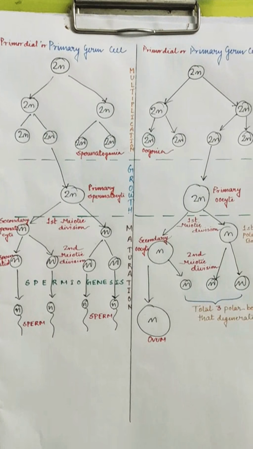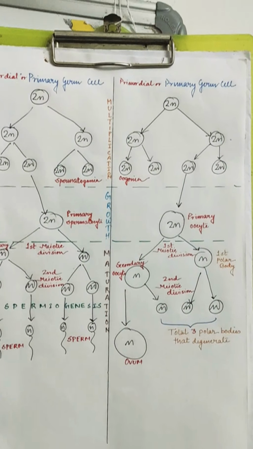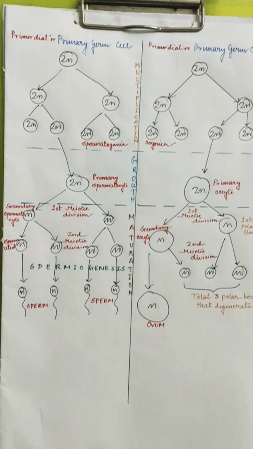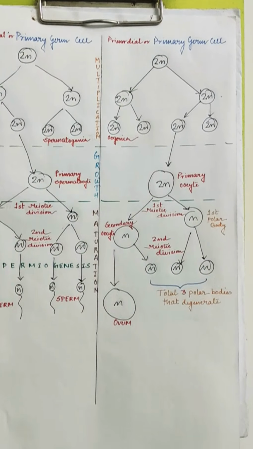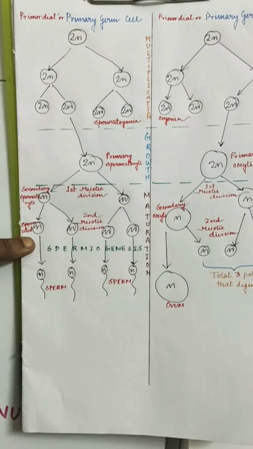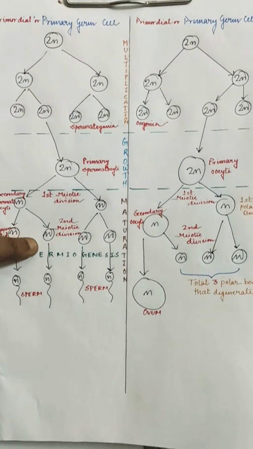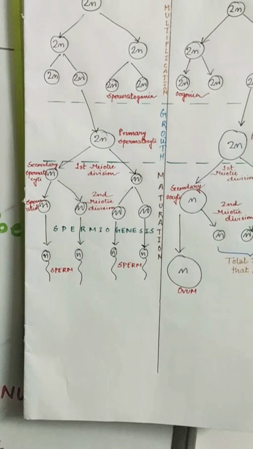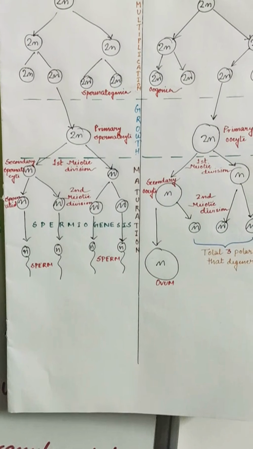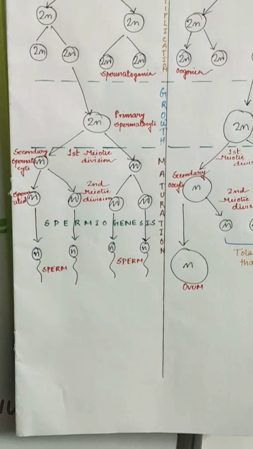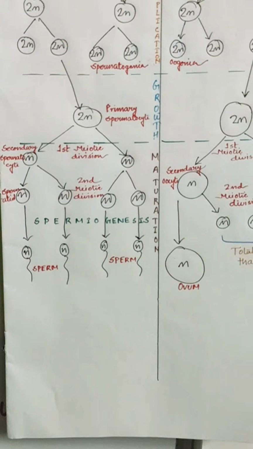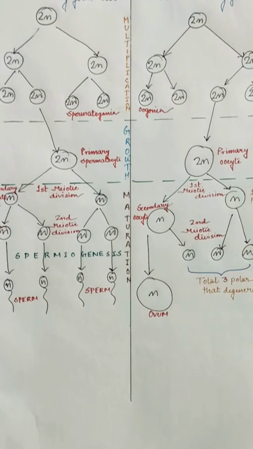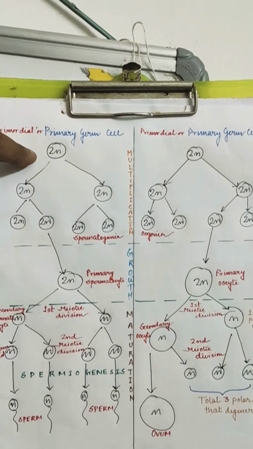It's my mistake, there is very little space beside this board. So here you can see the secondary spermatocyte. Then the secondary spermatocyte goes for another division, the second meiotic division. It forms spermatid. Then it is n, n. Then the cells containing n number of chromosomes, haploid, go for further maturation, and we call it spermiogenesis, written in green color, and it forms the mature sperm. That's it. This is the simple process of formation of a mature sperm from a primary germ cell.